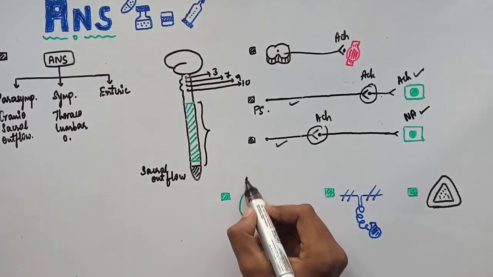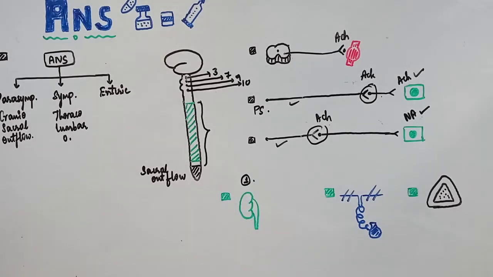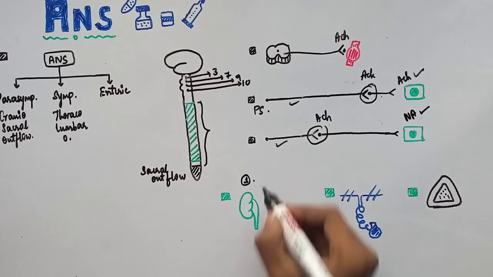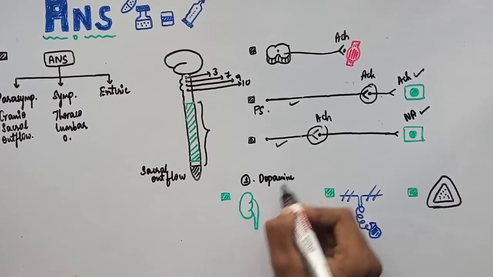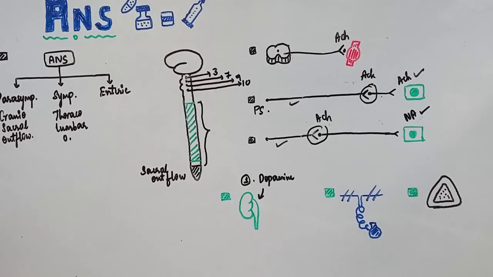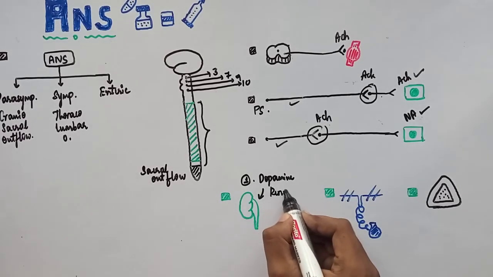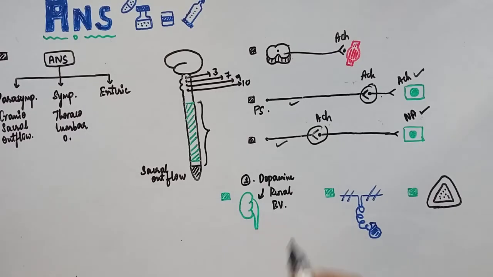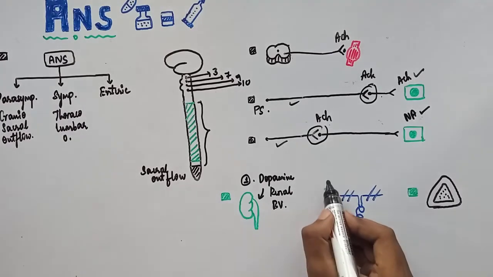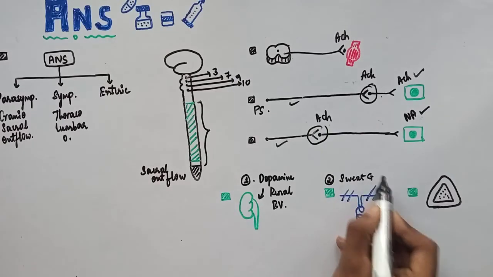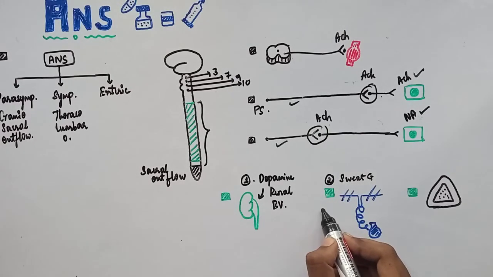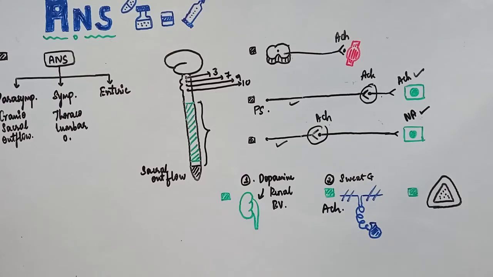One, in renal tissue, the neurotransmitter that is released from the postganglionic nerve fiber is dopamine in renal tissue. Okay. Renal blood vessels. Okay. And in sweat glands, the neurotransmitter released is ACH, acetylcholine.